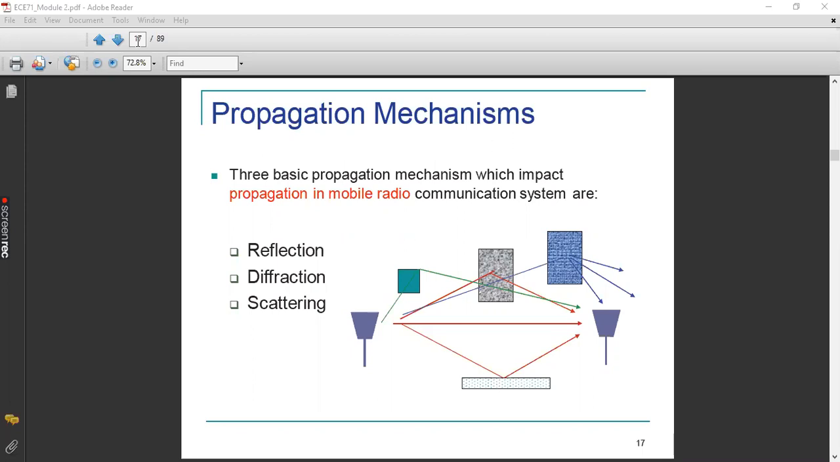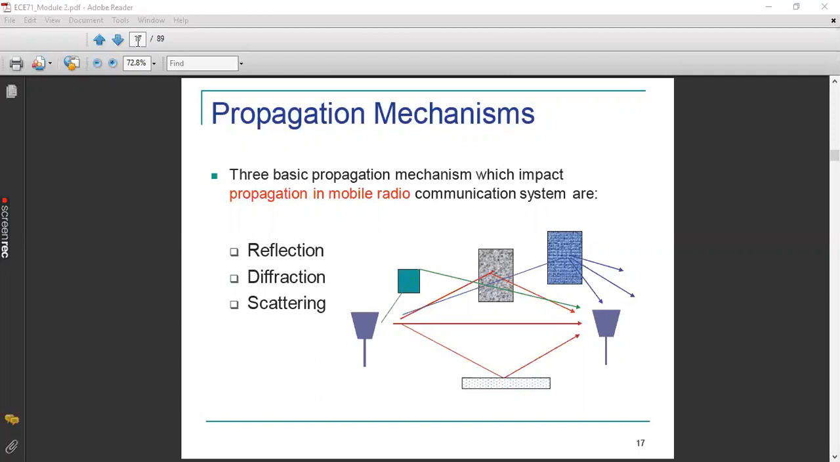Okay, so there are basically three propagation mechanisms that contribute to mobile radio communication systems. The first one is reflection, second one is diffraction, and third one is scattering. Basically, all these three are propagation mechanisms that will be contributing in the mobile radio communication systems. Because when we take a real scenario of an urban environment, we will have so many obstacles in between, like towers, buildings, then street lights, everything. So all these will contribute towards unwanted reflections, diffractions, and scatterings that will result in multipath propagation.